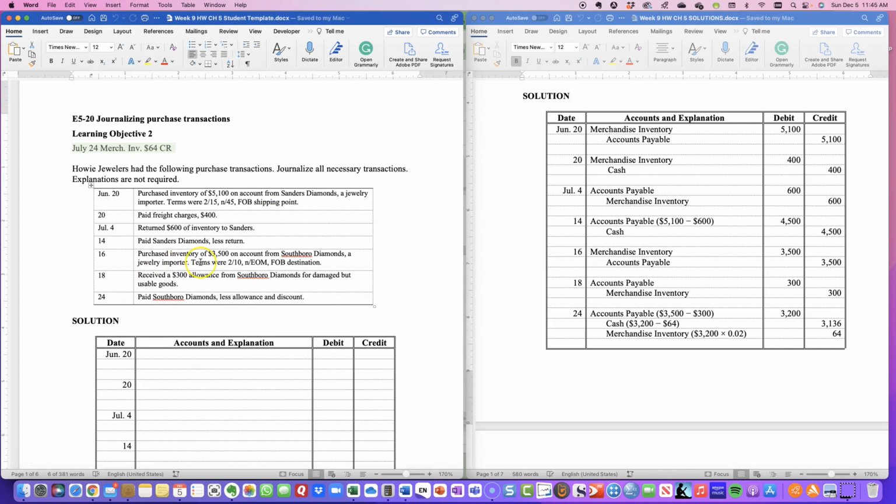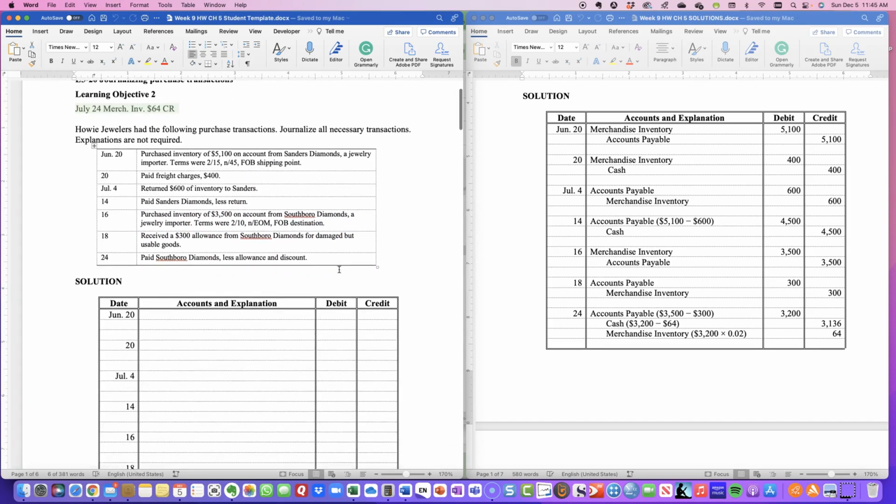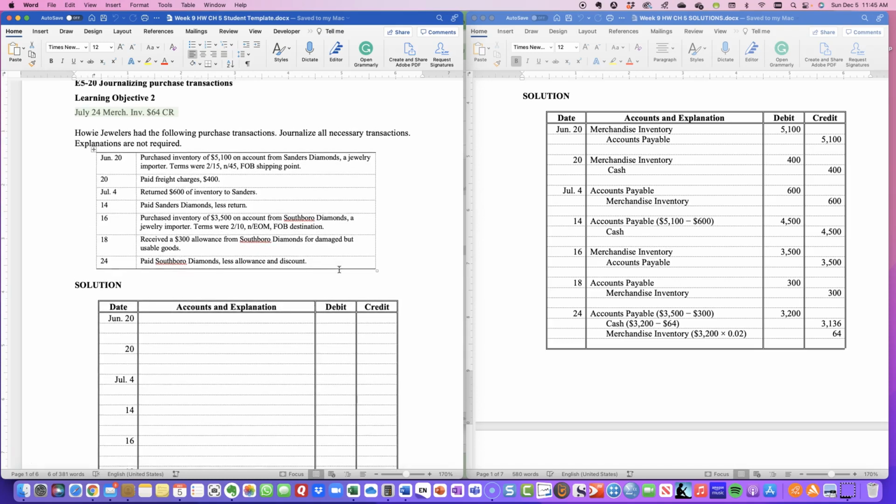And then here we purchased inventory of 3,500 on account from Southborough Diamonds, another jeweler import. This time it's 2/10, net end of month, FOB destination. So in this case, we have a 2% discount.